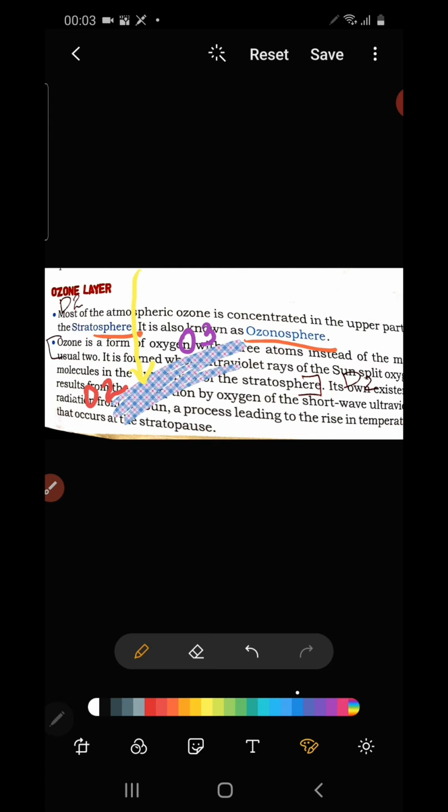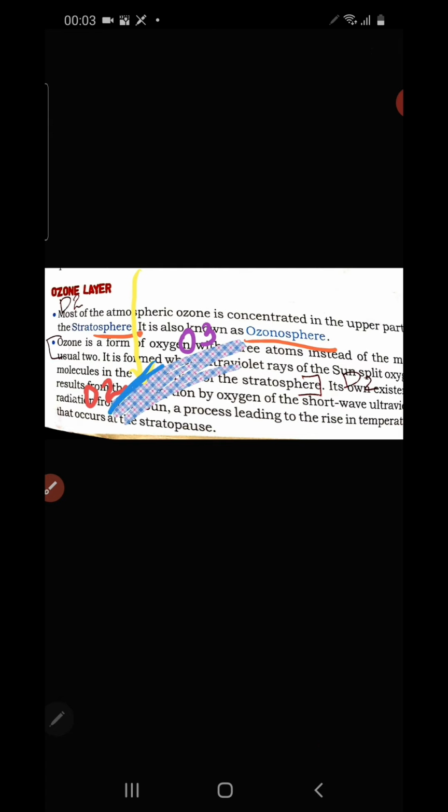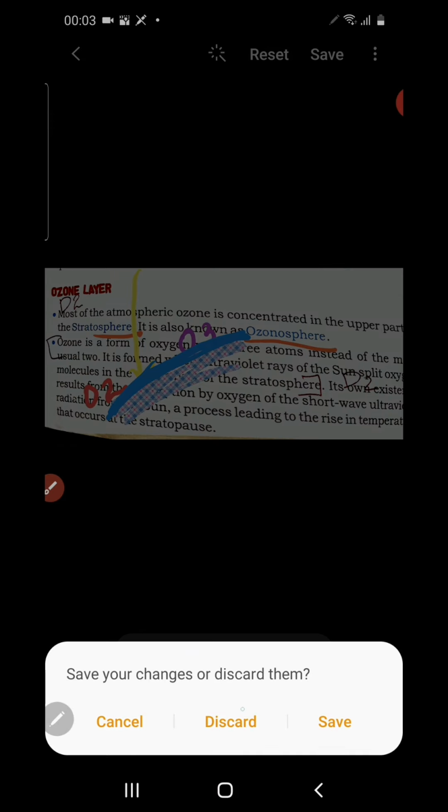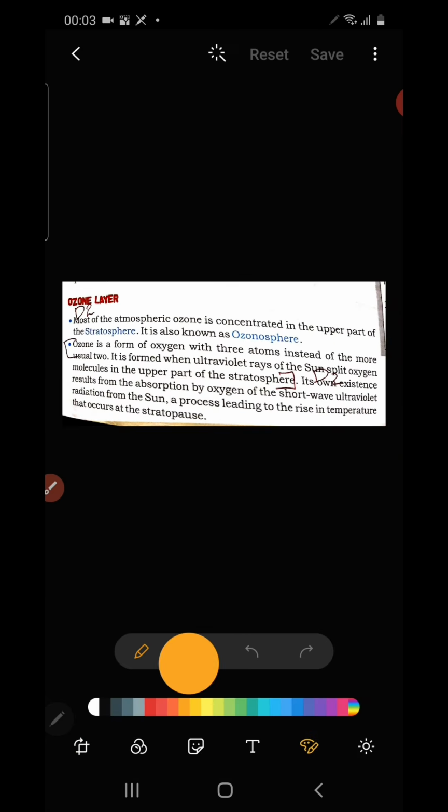The ozone layer is formed due to the action of ultraviolet rays on oxygen. The ultraviolet rays split the oxygen molecules to form ozone in the stratosphere. This is how ozone is formed in the stratosphere.